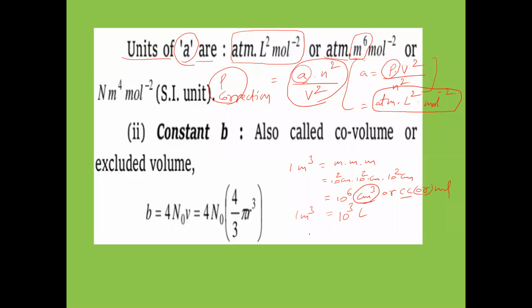Then 1 liter is equal to 10 power minus 3 meter cube. So liter square is the square of this, 10 power minus 3 whole square, which is 10 power minus 6. So it is meter power 6. In place of liter square, we have to mention 10 power minus 6 meter power 6.